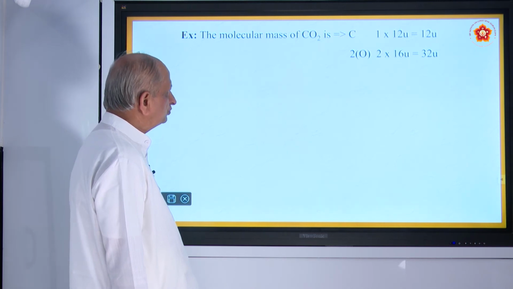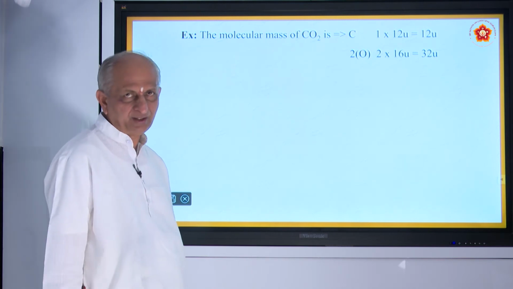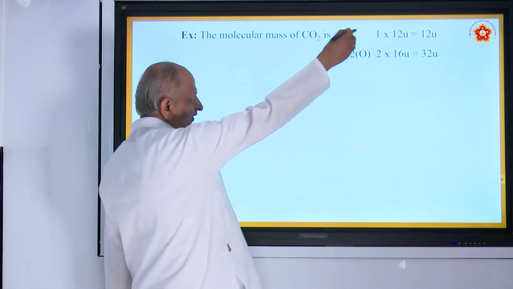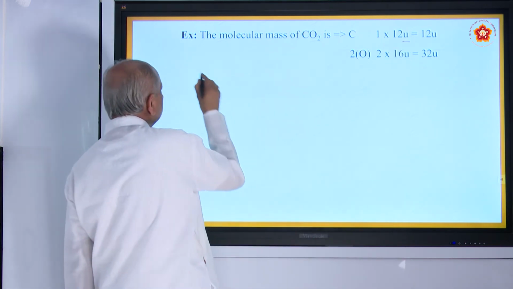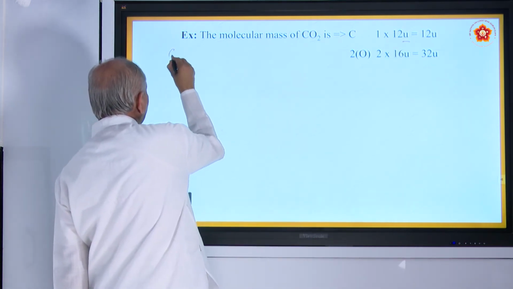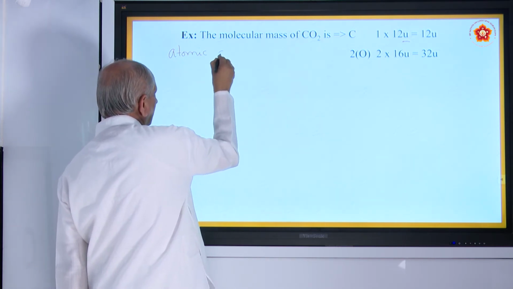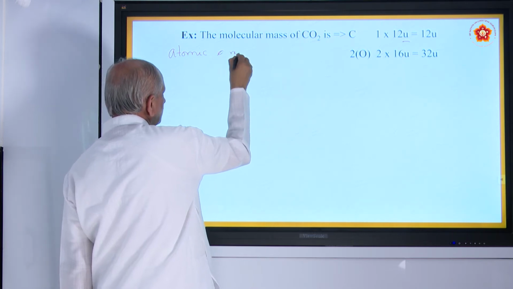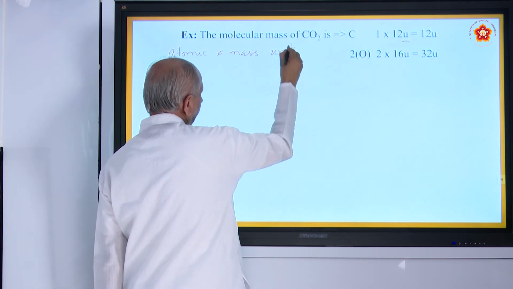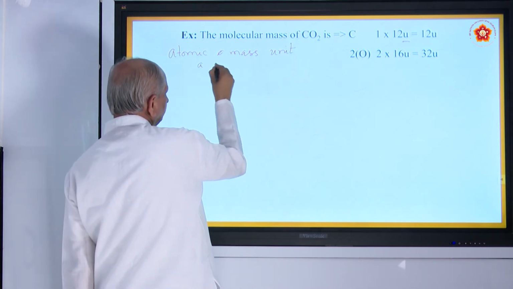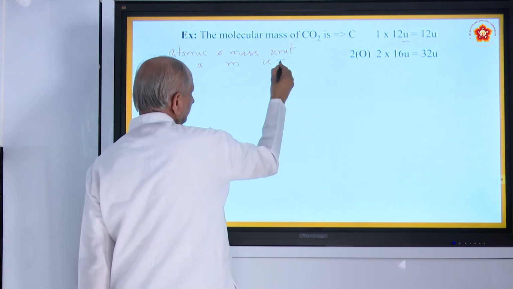Now coming to the molecular mass of carbon dioxide. Just now I was telling it orally. Yesterday we have seen it is represented by the letter U. What is U? U means atomic mass unit. The total atomic mass unit is called U. The abbreviation is AMU, and this AMU is shortly represented as U.